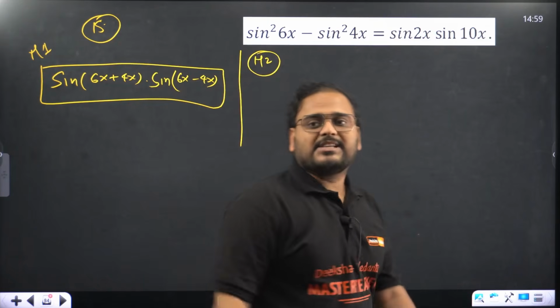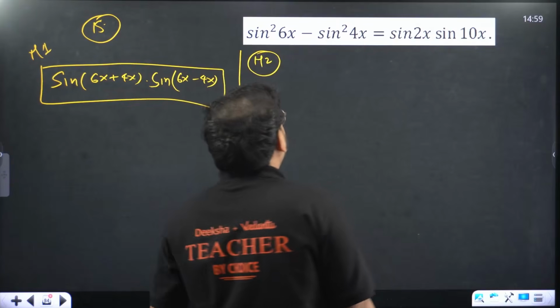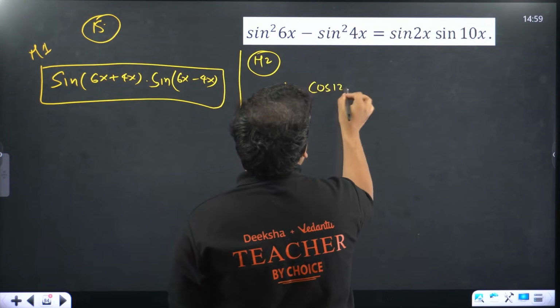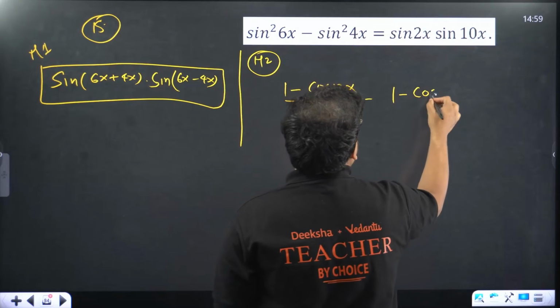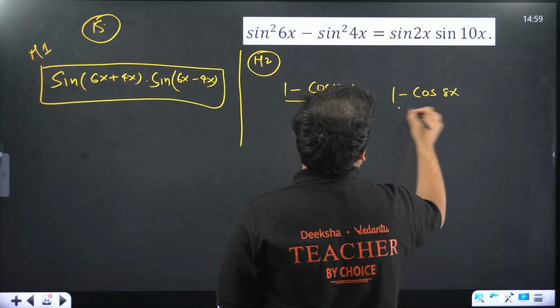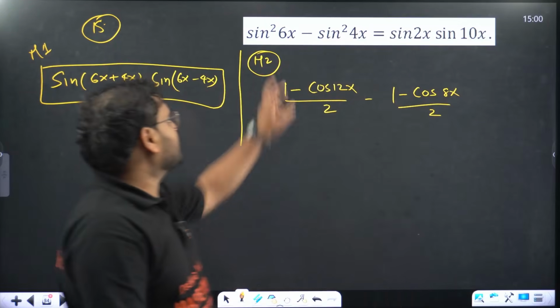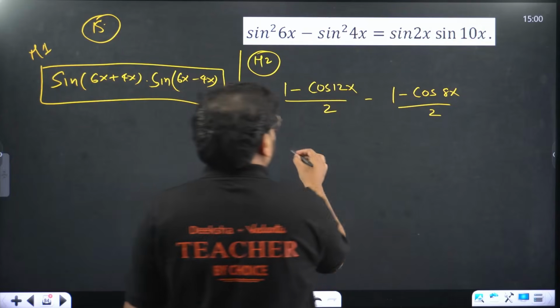We'll convert sine square of both the angles in terms of cos, because we have a formula for that. What do we have? (1 minus cos 12x) by 2 minus (1 minus cos 4x)... 4x is there, na? So 8x by 2. Why are we converting like this, sir? Any idea? Because you have squares over here and there's no square present on that side. That's why. Check. Take the LCM.